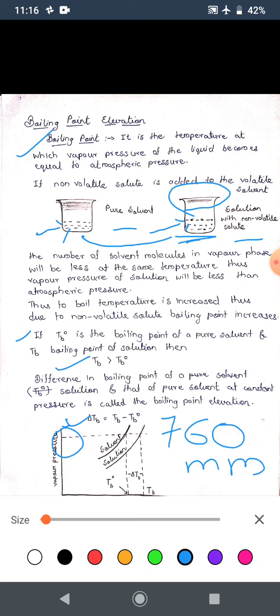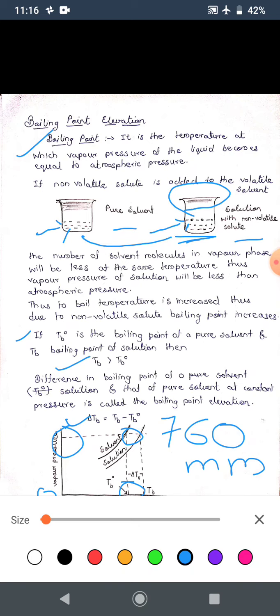Now on the x axis there is temperature, that means here at the origin the temperature will be 0. Now from 0 if you raise the temperature, at the TB naught value here the solvent will start boiling. Why will it start boiling? Because its pressure will match this point, that is the 760 mark. Thus the pure solvent will start boiling.